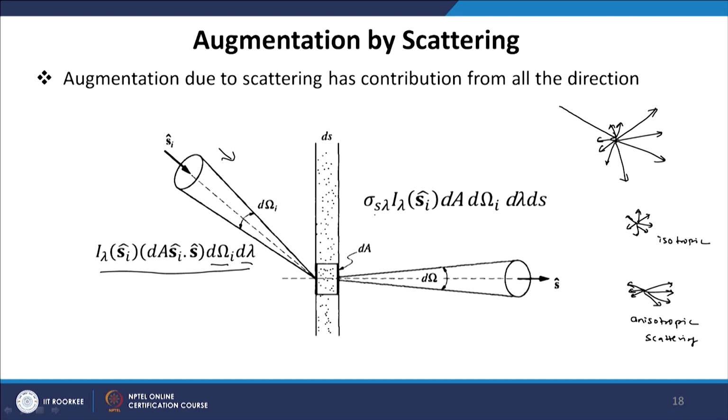Now, out of this, the energy absorbed within this medium: this intensity strikes here and scatters in all directions, and some amount of it travels in this direction S. The amount of energy absorbed due to scattering is simply sigma S lambda I lambda dA d omega I d lambda ds. This is the amount of energy scattered and absorbed within that path of thickness ds.